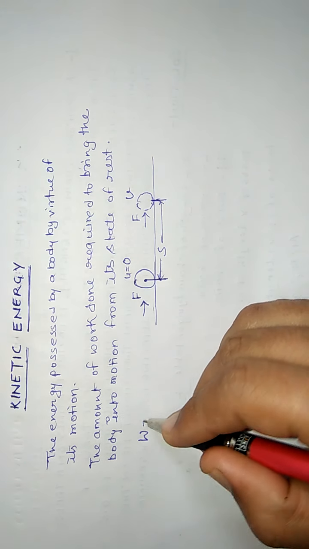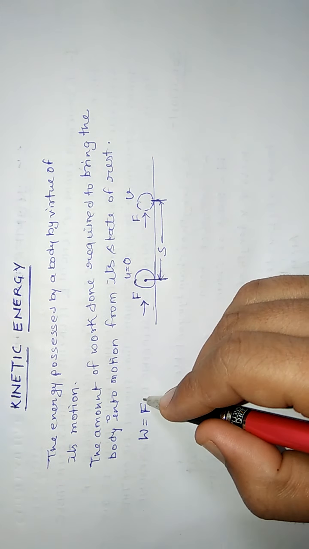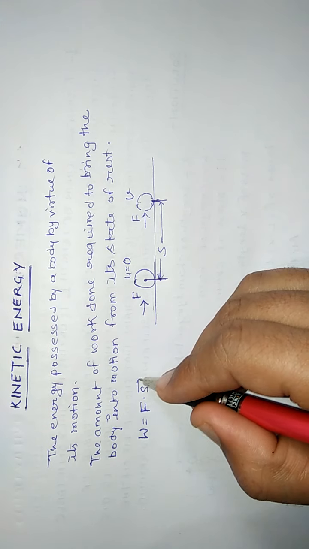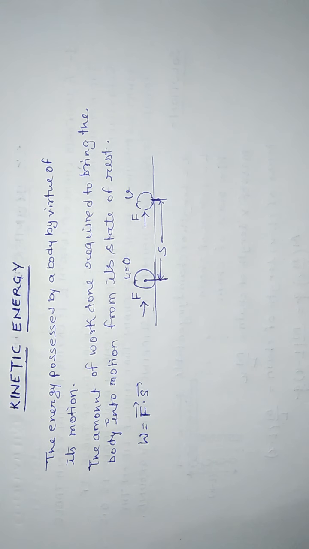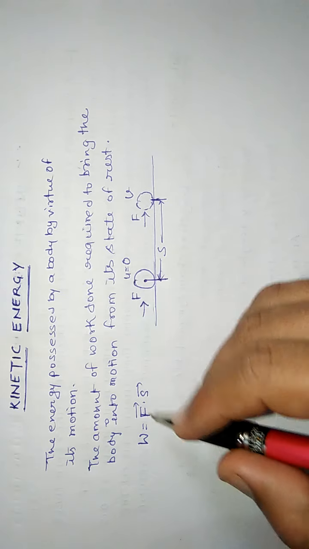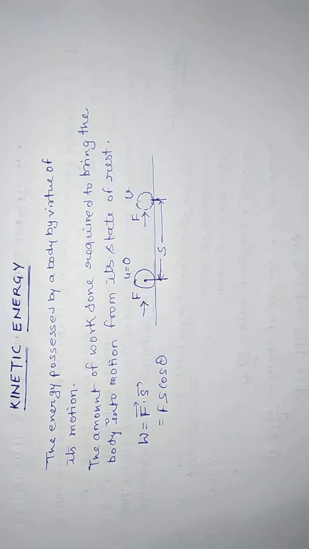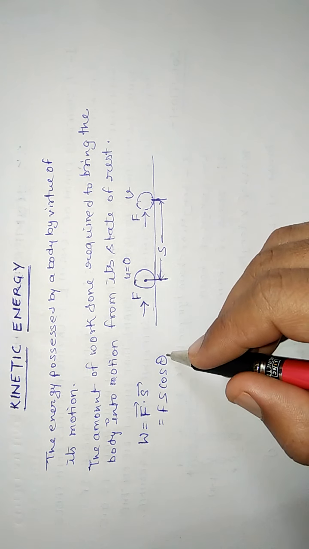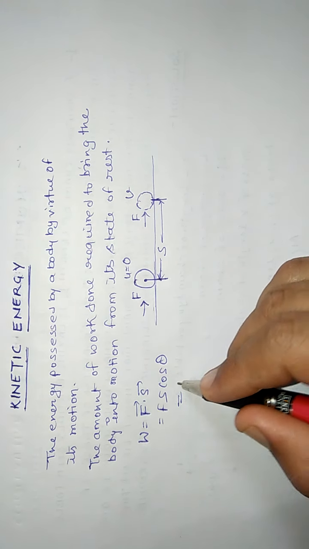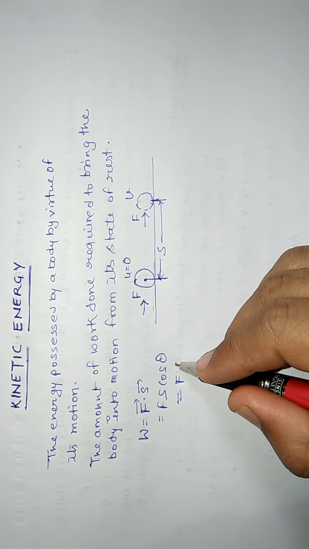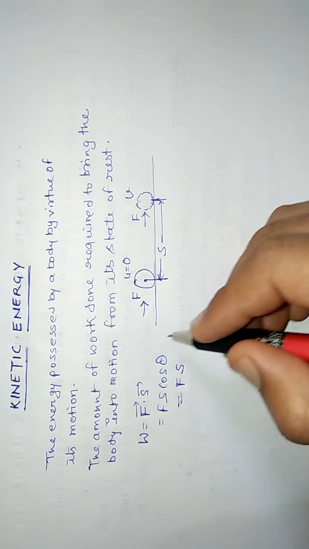Now we know that the work done will be W is equal to F dot S, or it is equal to Fs cos theta, because the object is moving in the direction of applied force. So the value of theta will be 0, or we can write W as Fs.